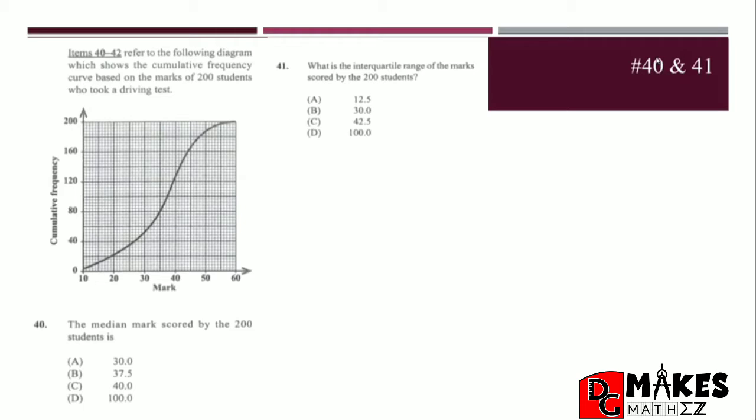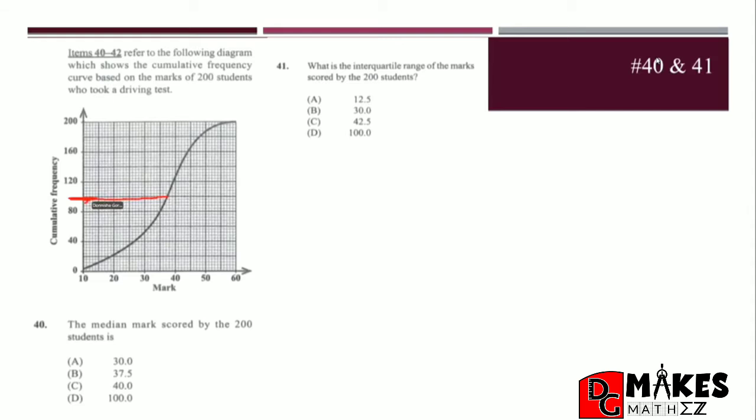How many students do we have? 200. What's the middle of 200? That's going to be the 100 mark, which should be here. Halfway between 80 and 120 is 100, and we just kindly go across.